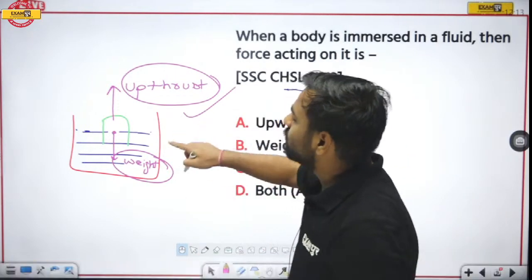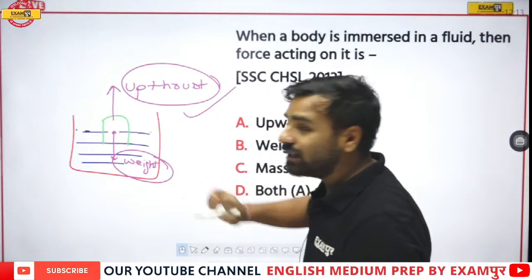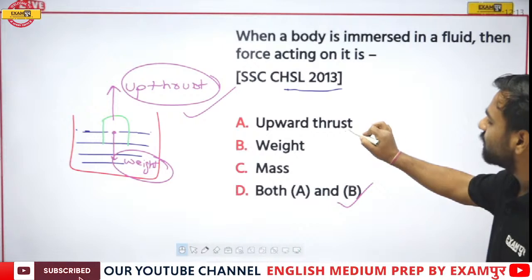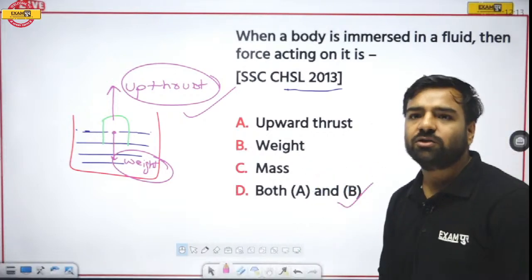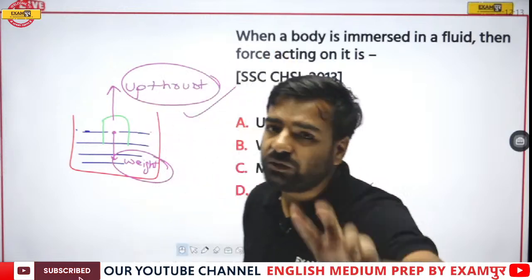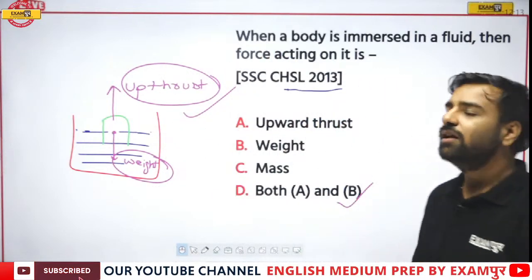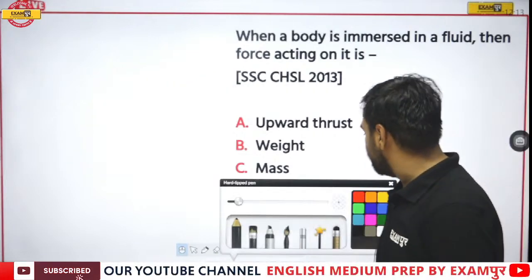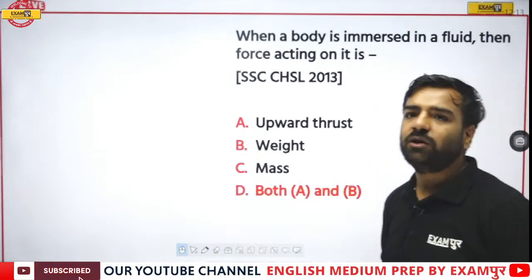Okay, let's come back to the question. So upthrust tends to act upwards and weight downwards, and hence we can say that both A and B, that is upthrust is also there and weight is also there. Is this point clear? Very important. Please do not forget, and everyone who has joined the session, kindly like it and share it. Okay then. So here D option is correct. Do you have any doubt? Please let me know so that I can proceed forward now.